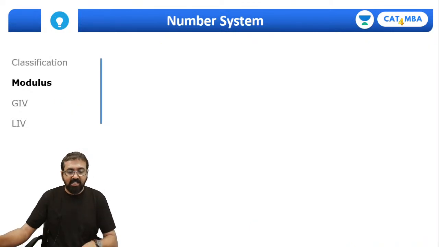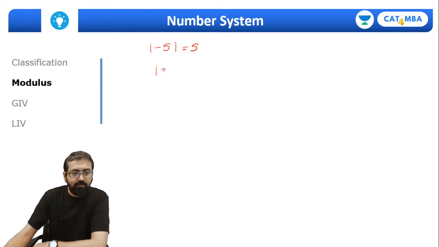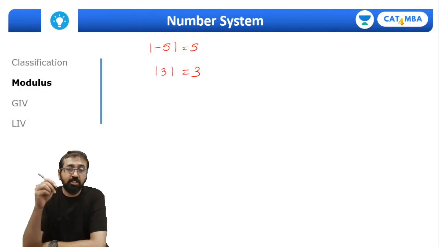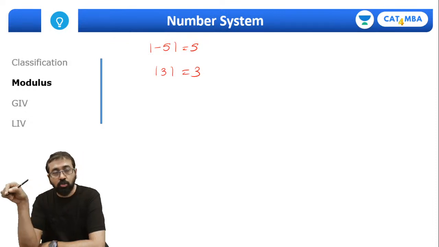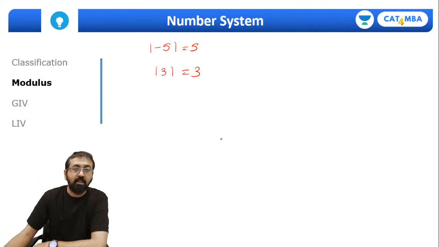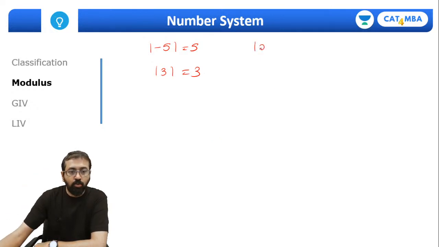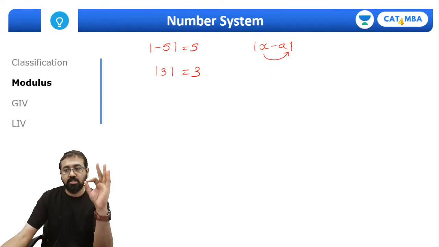So let's quickly go ahead and understand the concept of modulus. We have been understanding modulus this way, that mod of -5 is 5, or mod of 3 is 3, and so on and so forth. So whatever number we put inside modulus, when we solve it, it should become positive. This is how we have understood. But that's not the correct understanding. In fact, that's a very limited understanding. This is not incorrect, of course, but it is very limited. So let's understand what modulus is. Guys, please understand, mod of x minus a represents the distance of x from a on the number line, right? So modulus is a function which indicates the distance of one number from another number on the number line, correct?